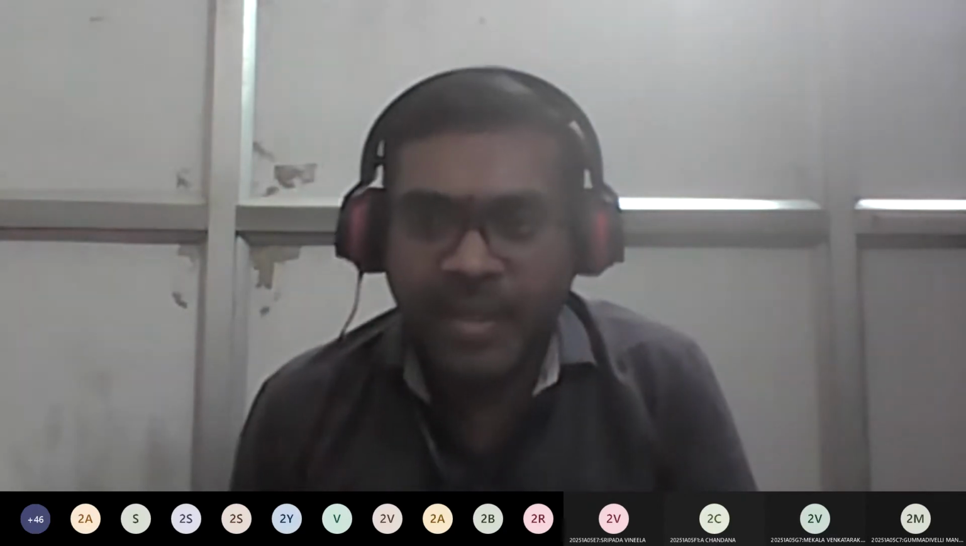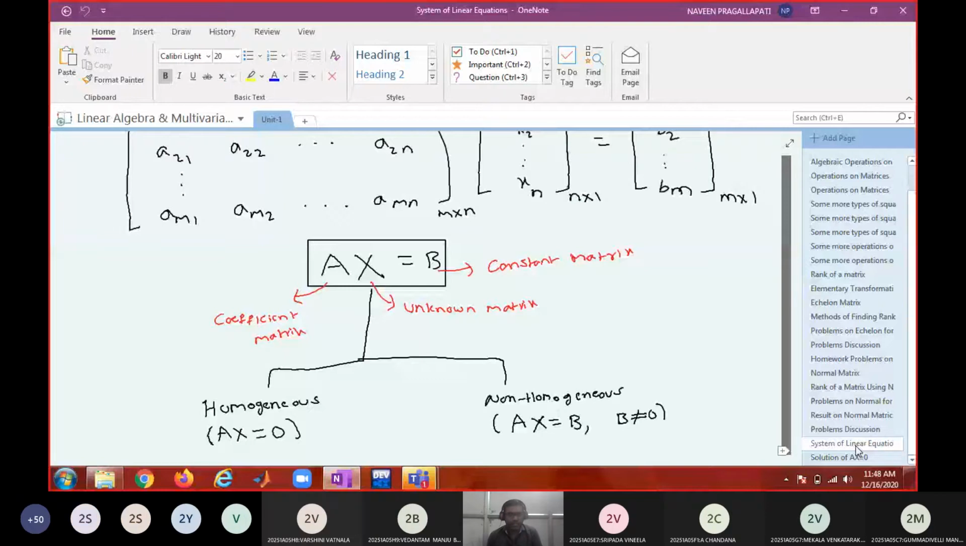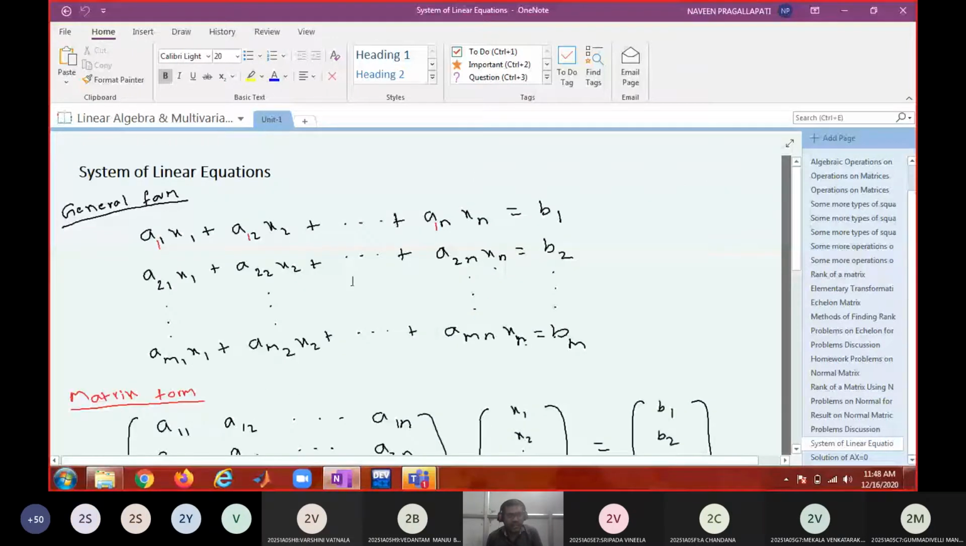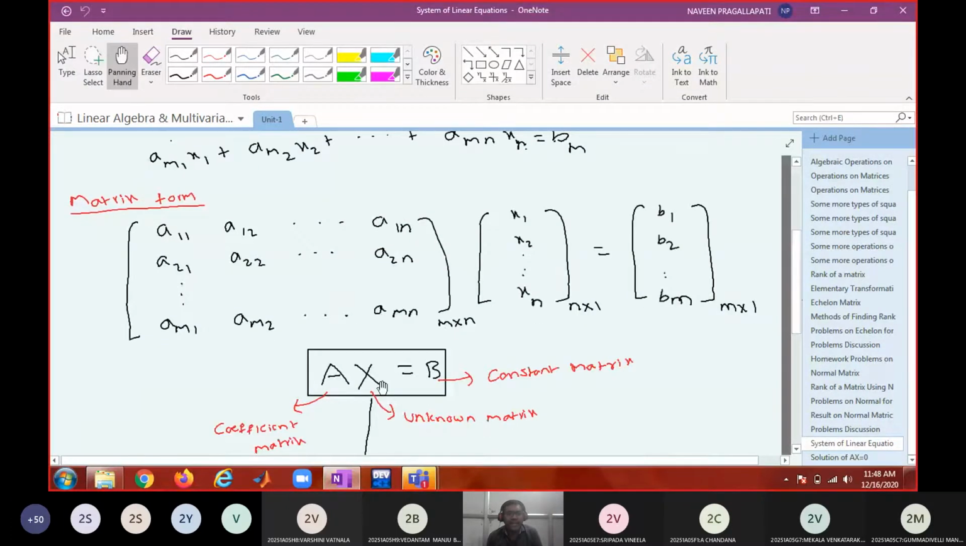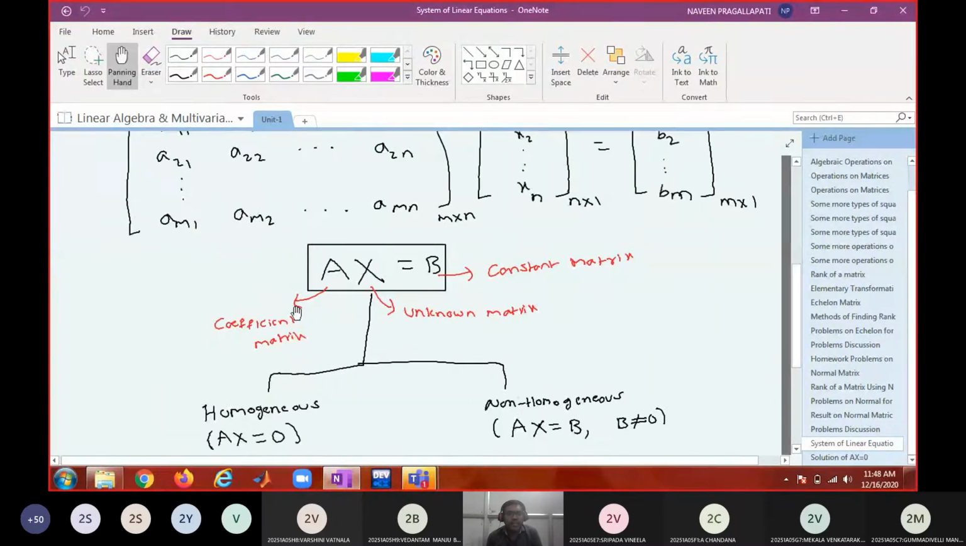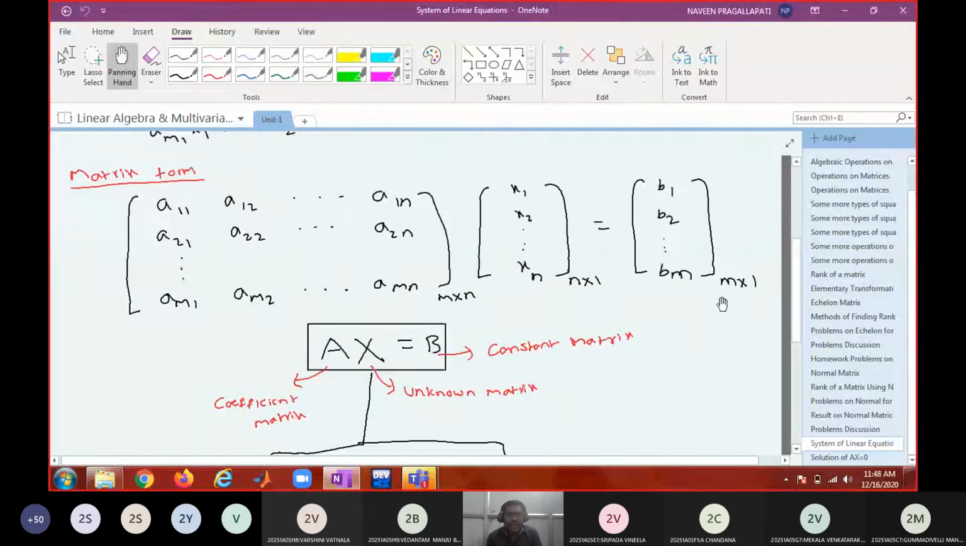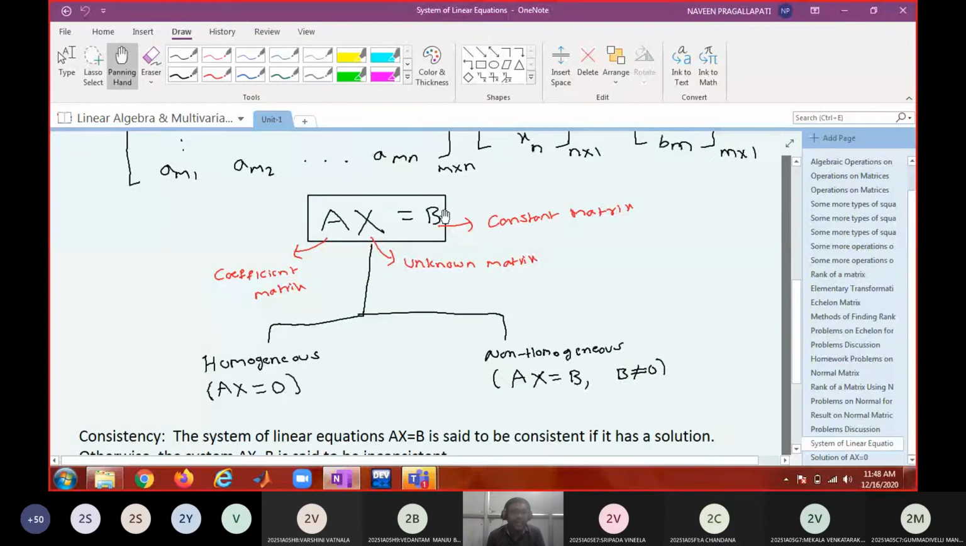So let me recall the previous discussion. We discussed the system of linear equations. It is an m by n system containing m equations in n variables, and it can be written in matrix form like this: Ax equal to b, where A is called the coefficient matrix, which is an m by n matrix, B is a constant matrix, which is an m by 1 matrix, and X is the unknown matrix, which is an n by 1 matrix. So in short, we can write it as Ax equal to b. This is the matrix representation of the system of linear equations.